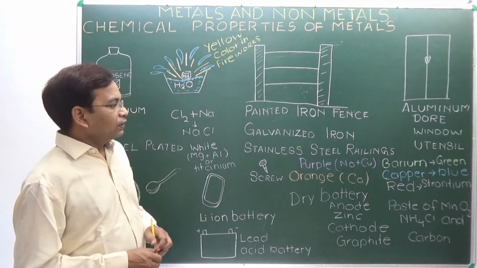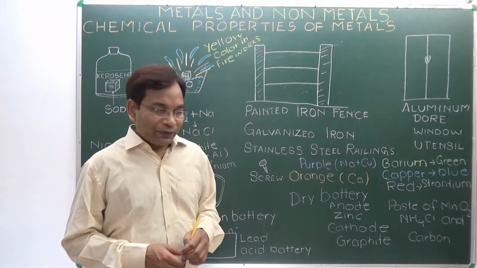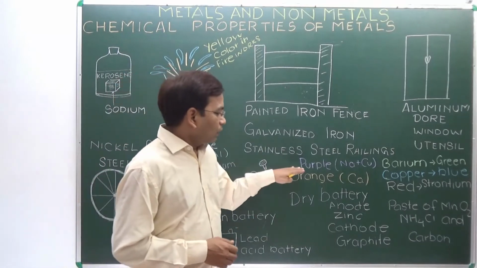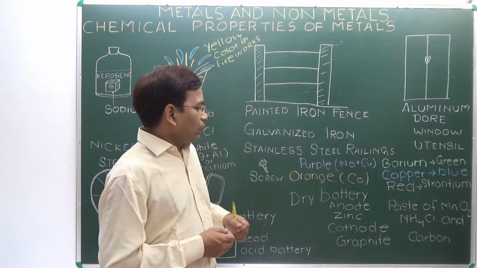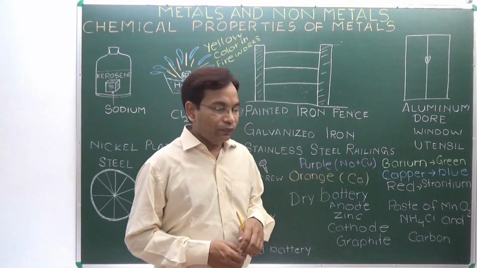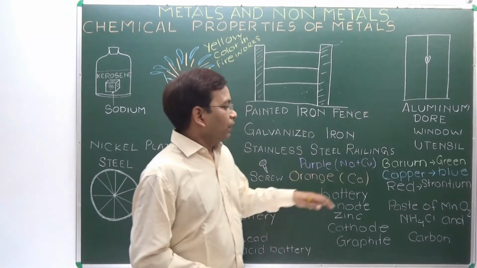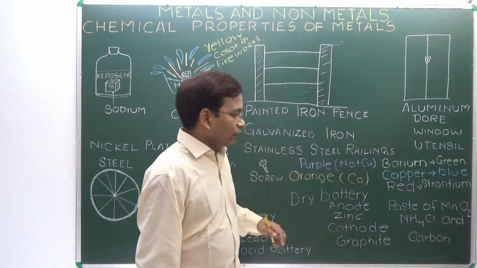Some more exciting things: we love to see fireworks, but the colors are produced by metals. When they react with air on burning, they produce a color. For example, purple color in fire is because of sodium and copper. Barium is responsible for green color in fireworks.